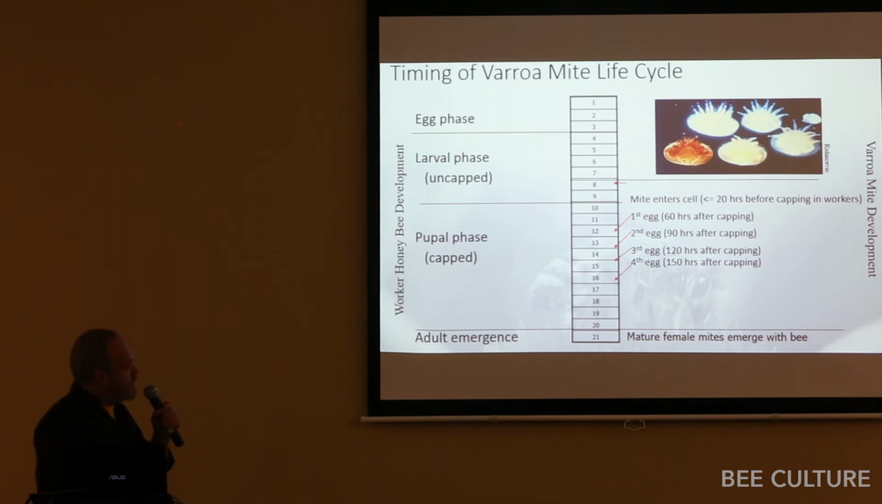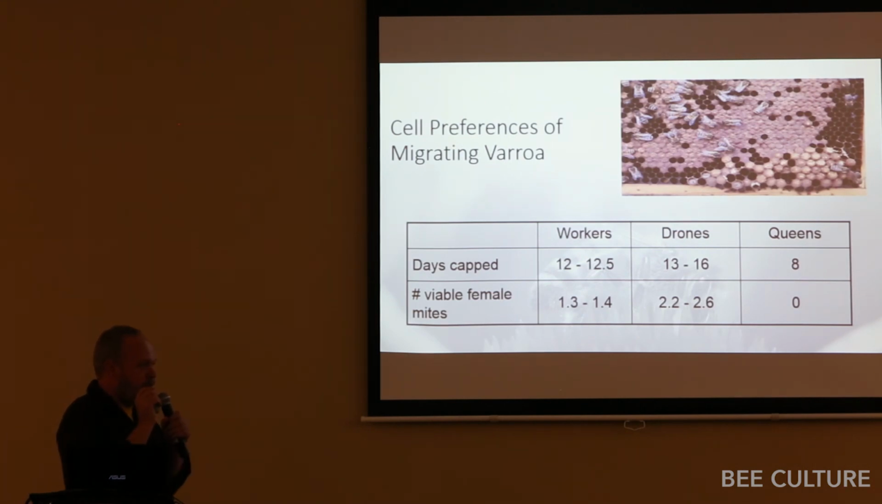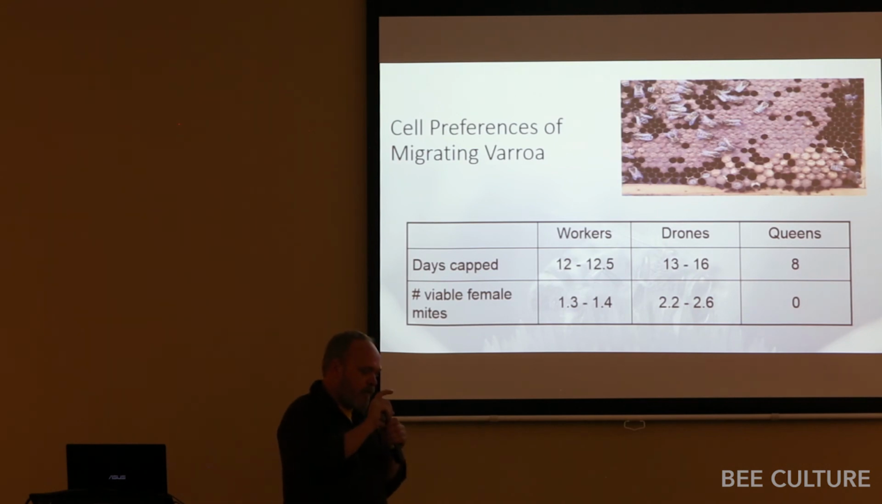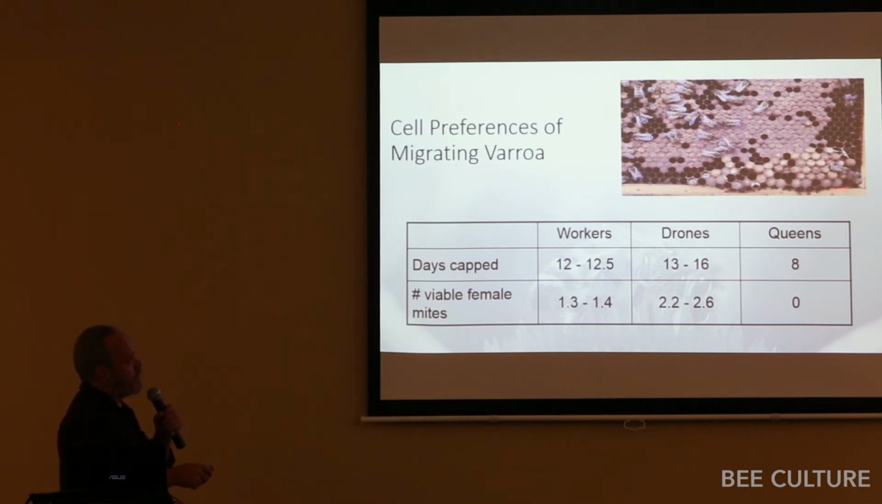So we've seen this slide already. Basically, this explains that the length of time under the cappings is what limits the number of mature mites that can develop, right? Because the longer you're under the capping, the more your daughters are going to be fully sclerotized. And so this explains why Varroa prefer drone brood.